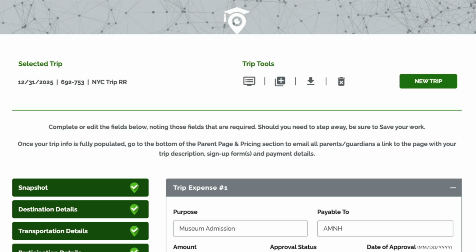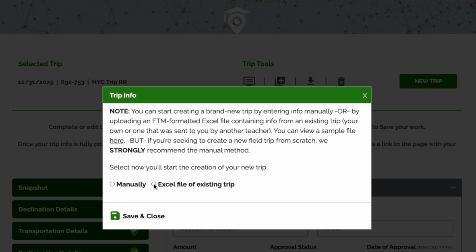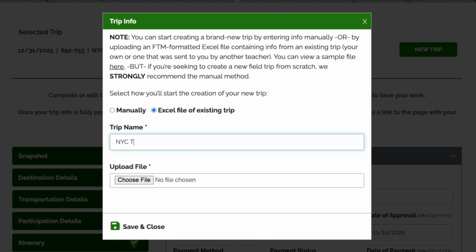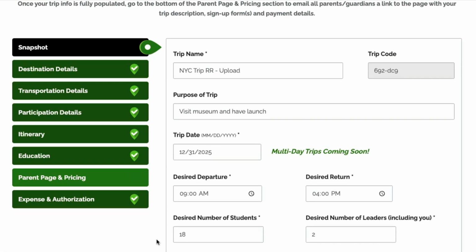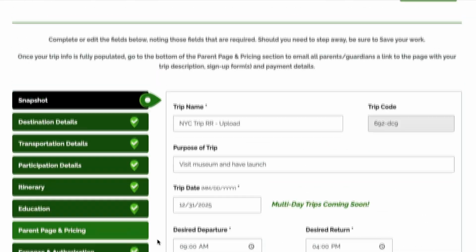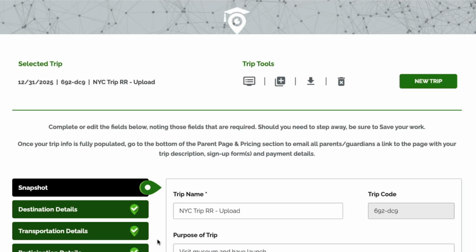Creating a new trip starting with an Excel file is then as simple as choosing the green New Trip button and, in the pop-up, opting for the Excel file of existing trip option. Again, you'll give your trip a name you'll easily recognize, navigate to, and upload your file. Then choose Save and Close. Once your trip is uploaded as a starting point, you can go on to modify and complete it as needed. Again, and as always, making sure to save your work as you go along.